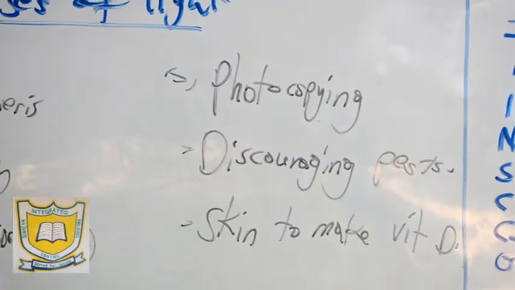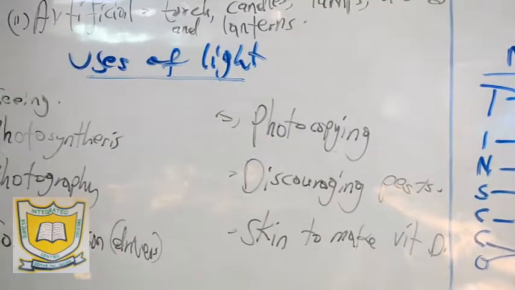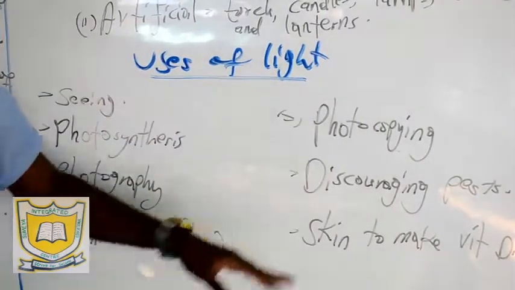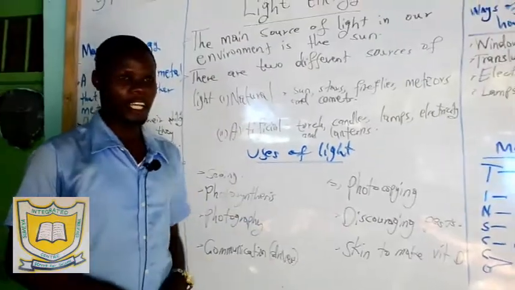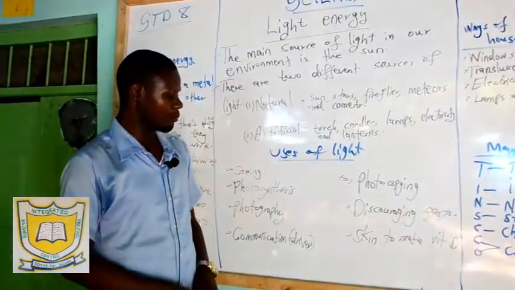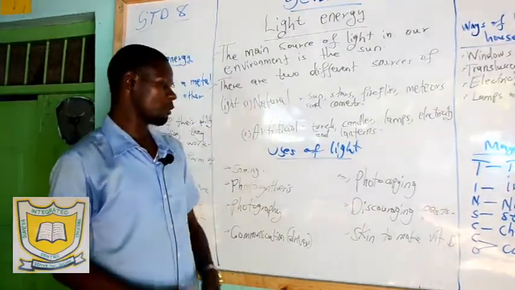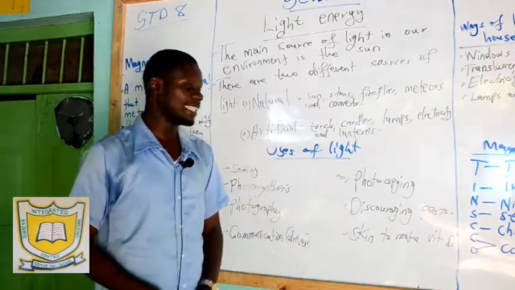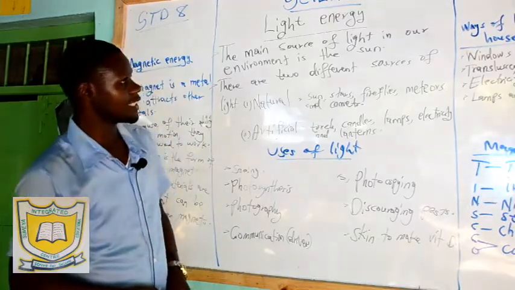Then we also have formation of vitamin D in the skin. When a child lacks vitamin D, they suffer from a disease known as rickets. The bones might be knock-knee, or we might have bow legs because of lack of vitamin D. So one of the main sources of vitamin D is the light directly, which is manufactured in our skins.